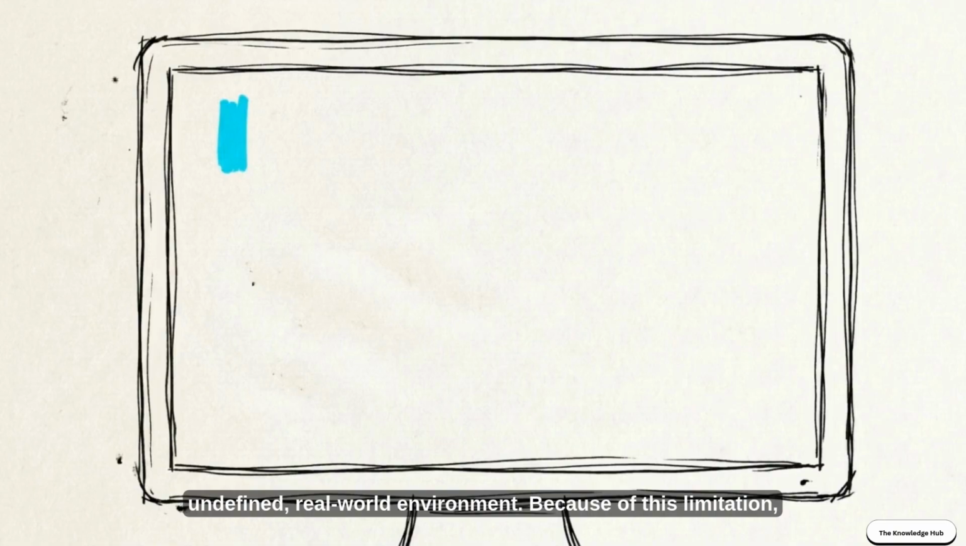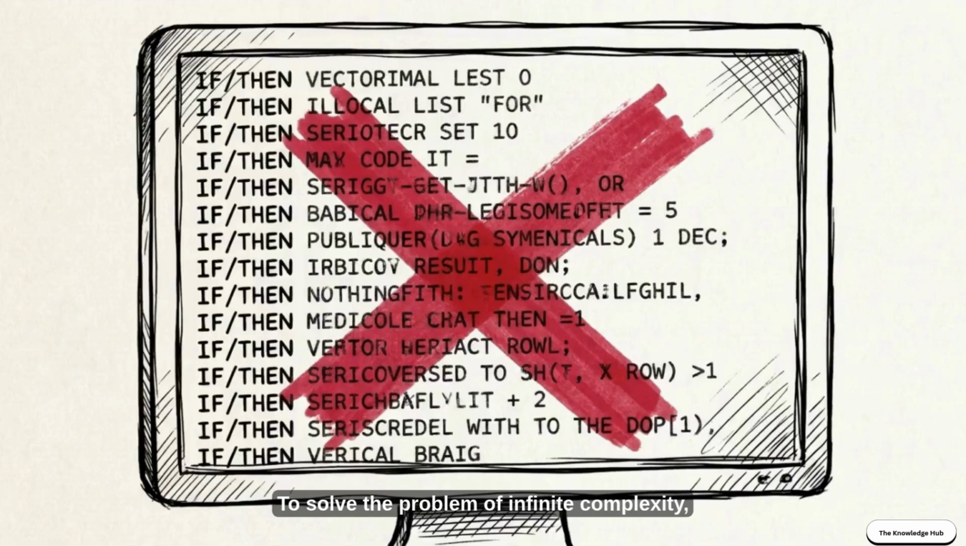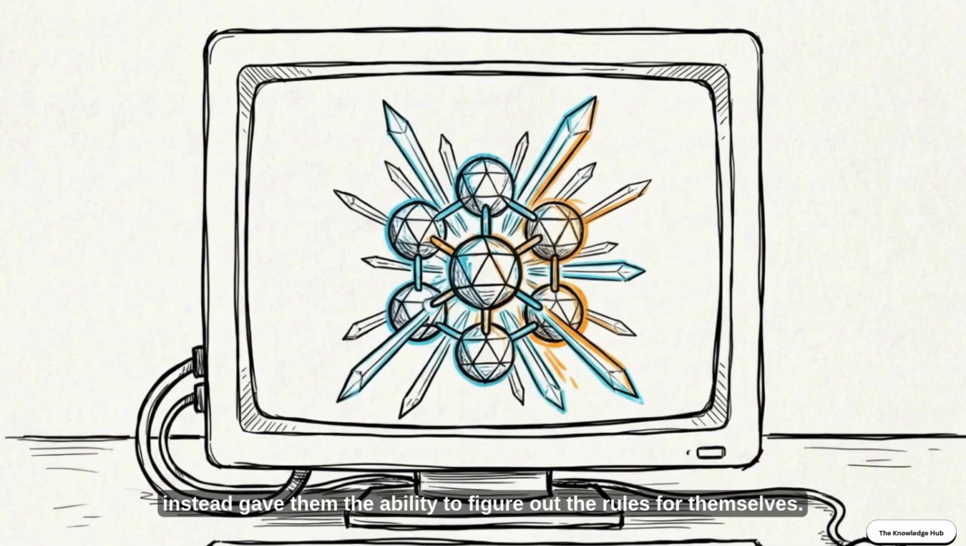Because of this limitation, these modern systems are not preloaded with hard-coded answers. They are not born intelligent. They have to be taught from scratch. To solve the problem of infinite complexity, engineers stopped giving machines rigid instructions and instead gave them the ability to figure out the rules for themselves.